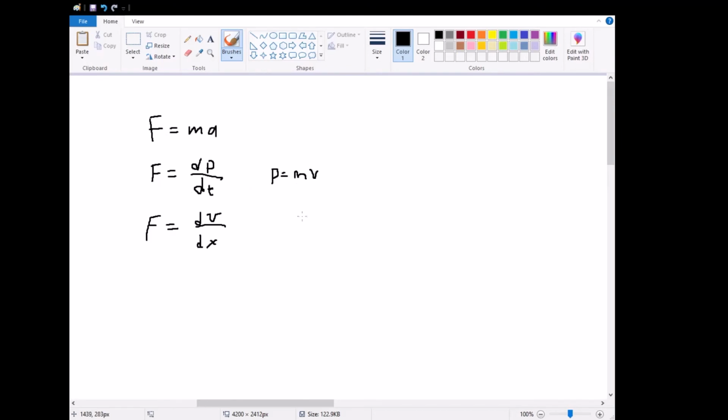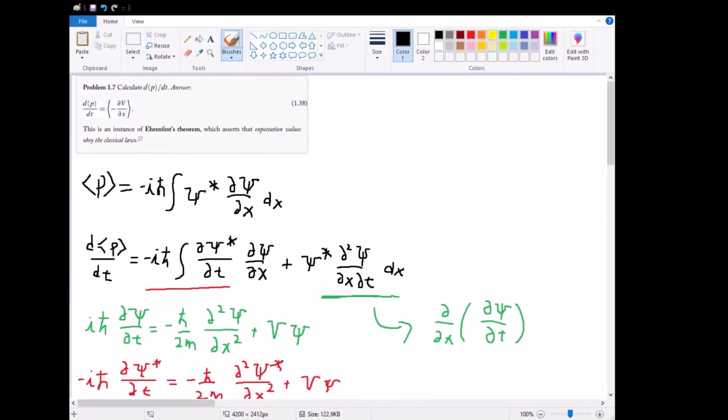So if we set these two equal to each other, what we get is that dp over dt is equal to, sorry, there's supposed to be a negative in front here, negative dv over dx. And this is very similar to the Ehrenfest theorem, which states that d expectation value of p over dt is equal to the expectation value of negative partial v with respect to x.